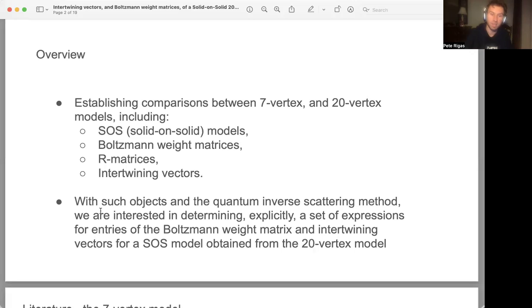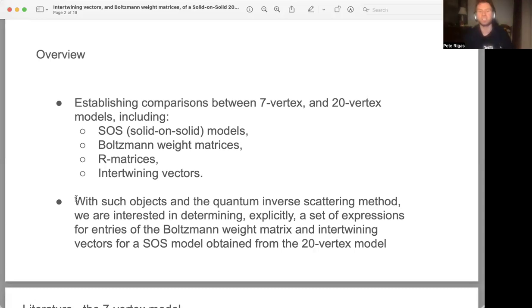And as I'm saying in the second bullet point here, with such objects and the quantum inverse scattering method, which I'm also going to try to allude to, even though there are a lot of other presentations on my channel about the quantum inverse scattering method, I'll reiterate a few objects that one needs to understand to see the direction in which we can go for analyzing a solid-on-solid model for the 20-vertex model.